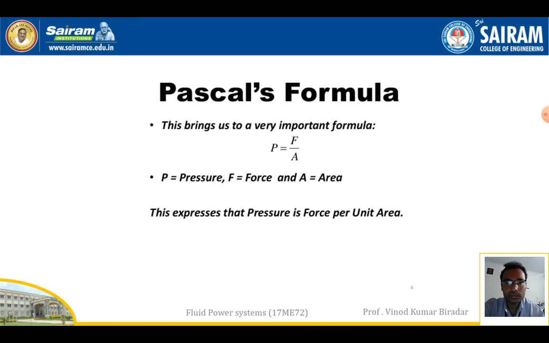Next, the formula. If you solve problems, you will understand this. Pascal's law brings us to a very important formula: P is equal to F by A, that is, pressure is equal to force divided by unit area. P stands for pressure, F stands for force, and A stands for area. This expression, pressure is force per unit area, is called the Pascal formula.